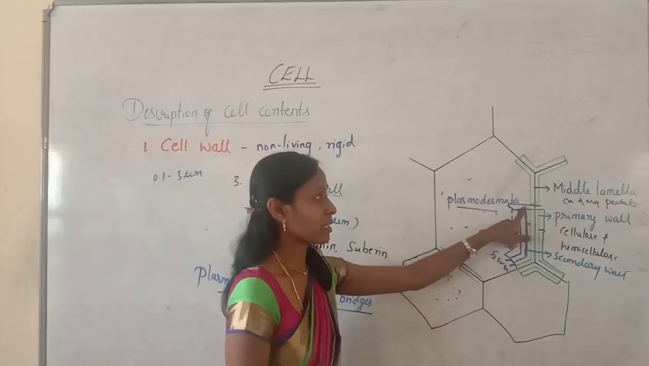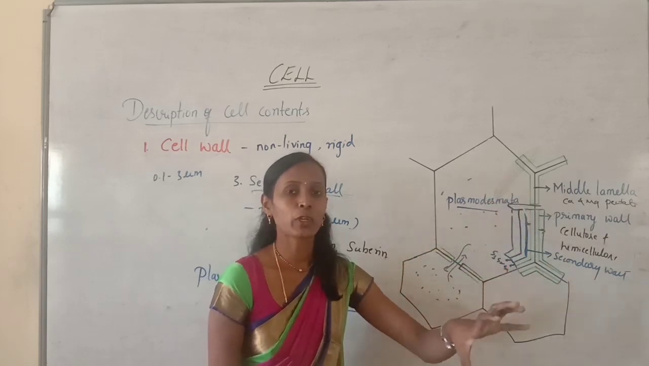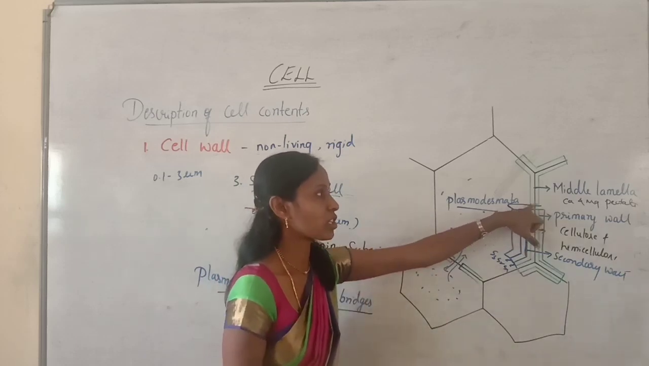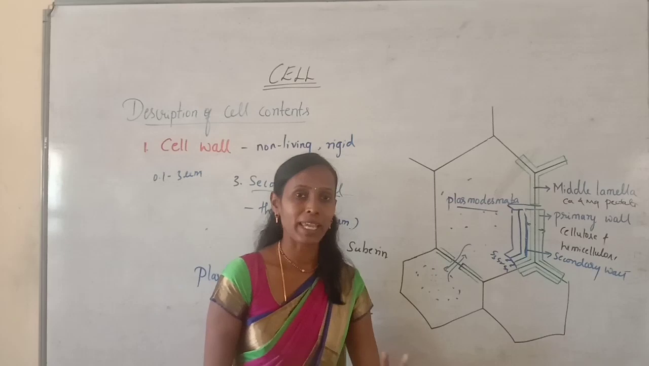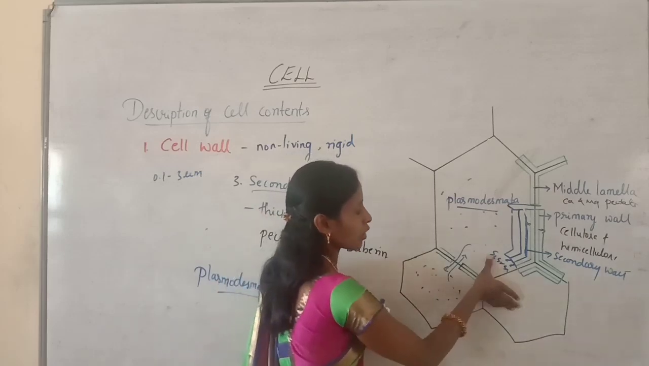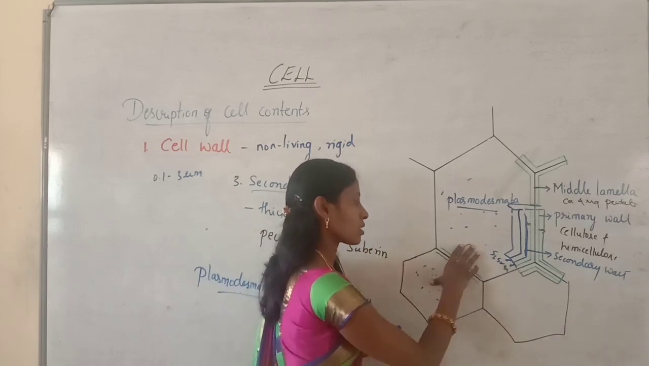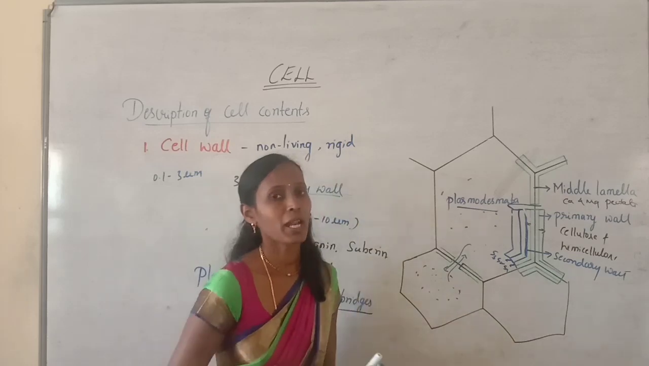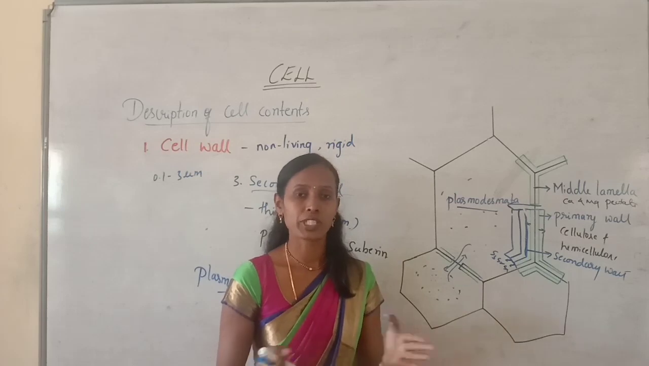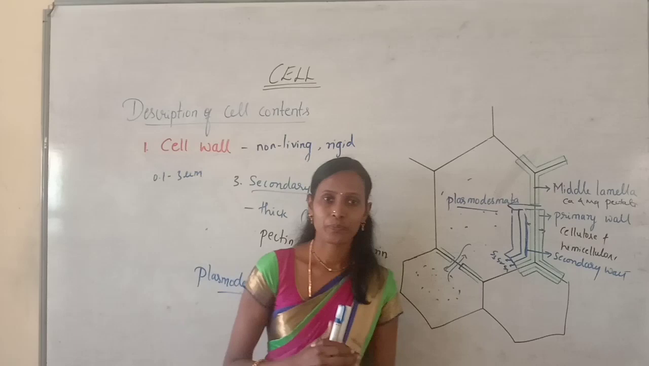Then what is a plasmodesmata? Cell wall has some pit-like apertures through which the cytoplasm of adjacent cells are connected. So these cytoplasmic bridges are called plasmodesmata, mainly helping in exchange of materials between the adjacent cells. See here also, these two adjacent cells may contain the plasmodesmata. There can be one to many plasmodesmata through which the exchange of materials will take place. Then what are the functions of cell wall?